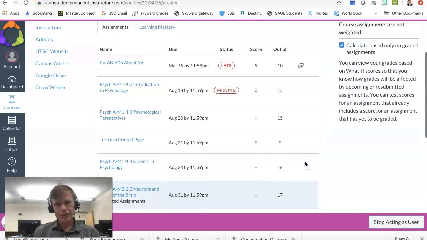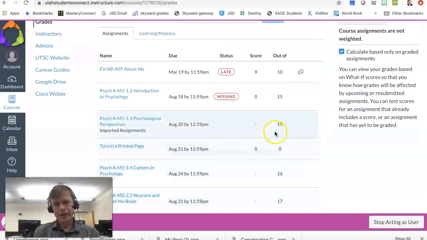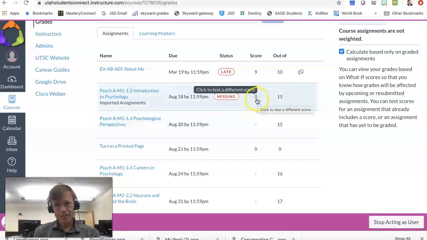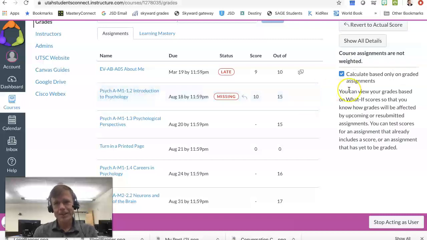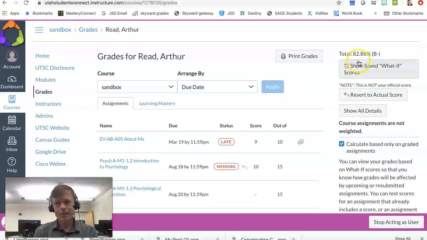So there's one more cool feature of the gradebook that you should be aware of, and that is the what if calculator, or the what if I get 10 on this assignment instead of 0. A student can do that by just hovering over the score, and notice how it says click to test a different score. So I'm going to click there, and I'm going to say, what if I get a 10? What happens? So I click enter, and go up here, my overall grade becomes an 82%. So if the student turns that in and they get a 10, it's going to bump them from an F to a B. And say, oh, what if I get 15? Oh, it bumps me up to a 97.